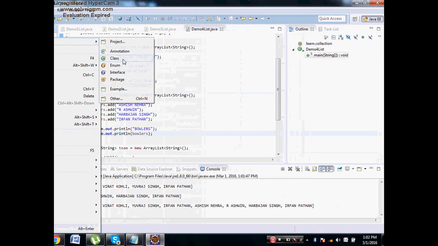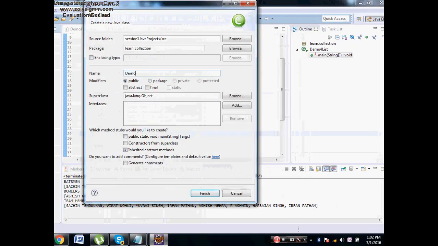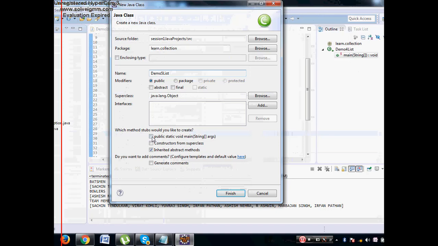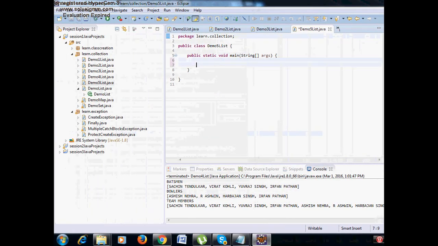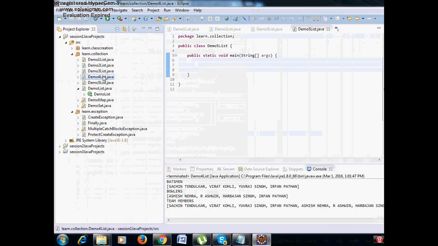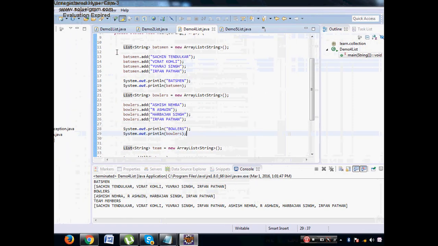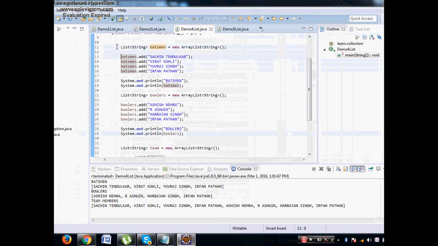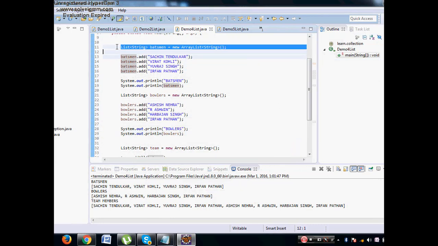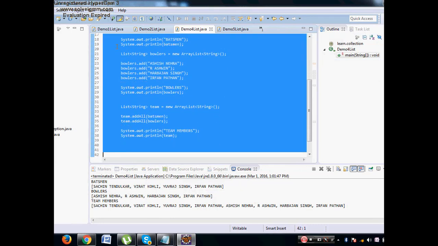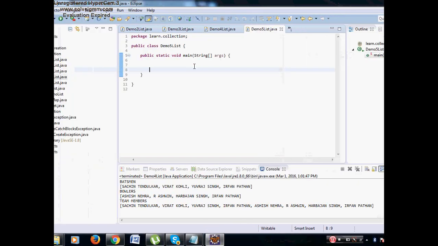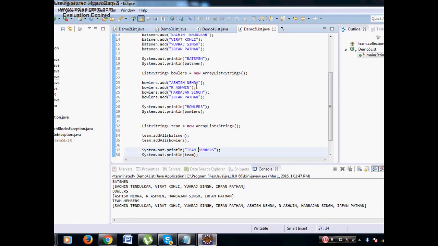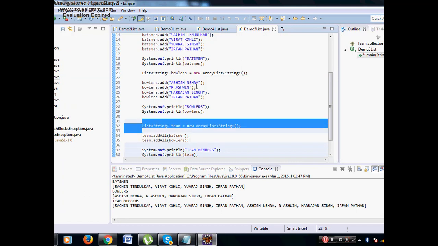Now let us see demo 5 of list. Here we need to retain who are the common. Therefore I will reuse the same thing, batsmen and bowlers, and I will try to create a list of all-rounders. Now we have batsmen and bowlers.